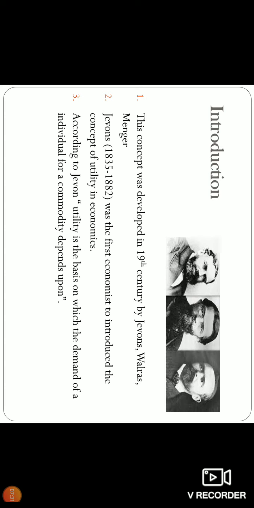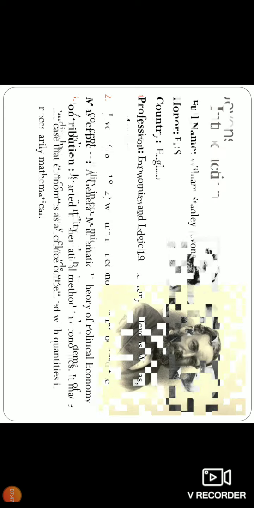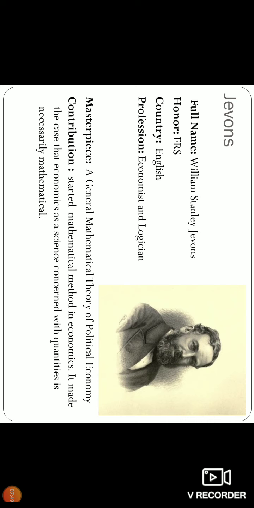You purchase food to feed your hunger and keep you energetic and healthy. If food doesn't give you that, you don't consume it. So therefore, if you purchase a commodity, it should have utility. That is how utility becomes the basis on which demand stands. Next, you have Jevons.